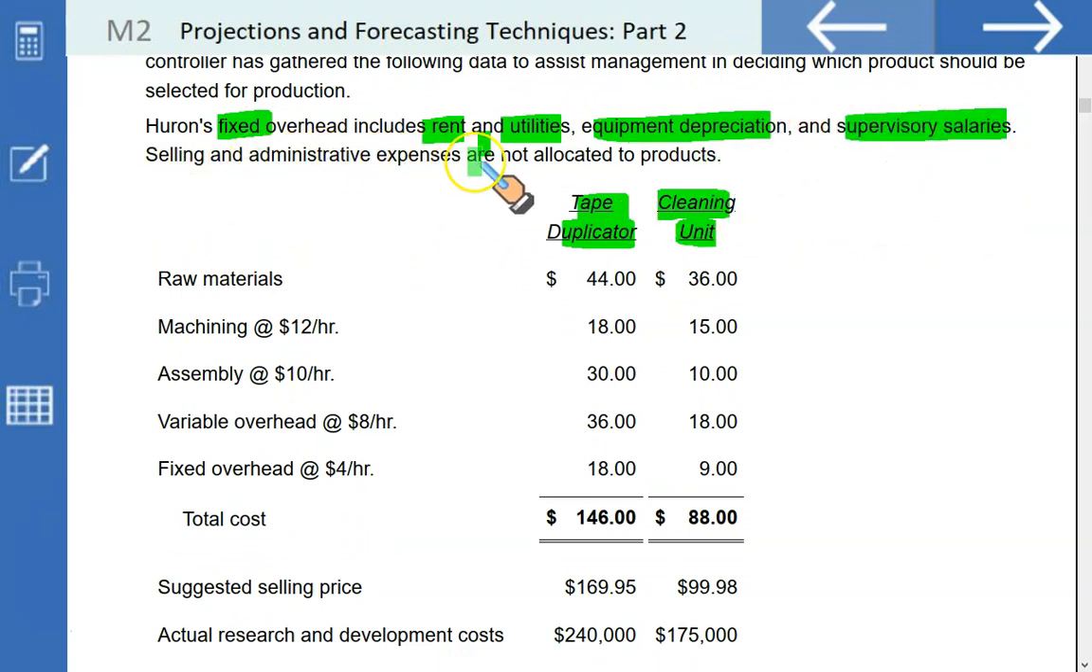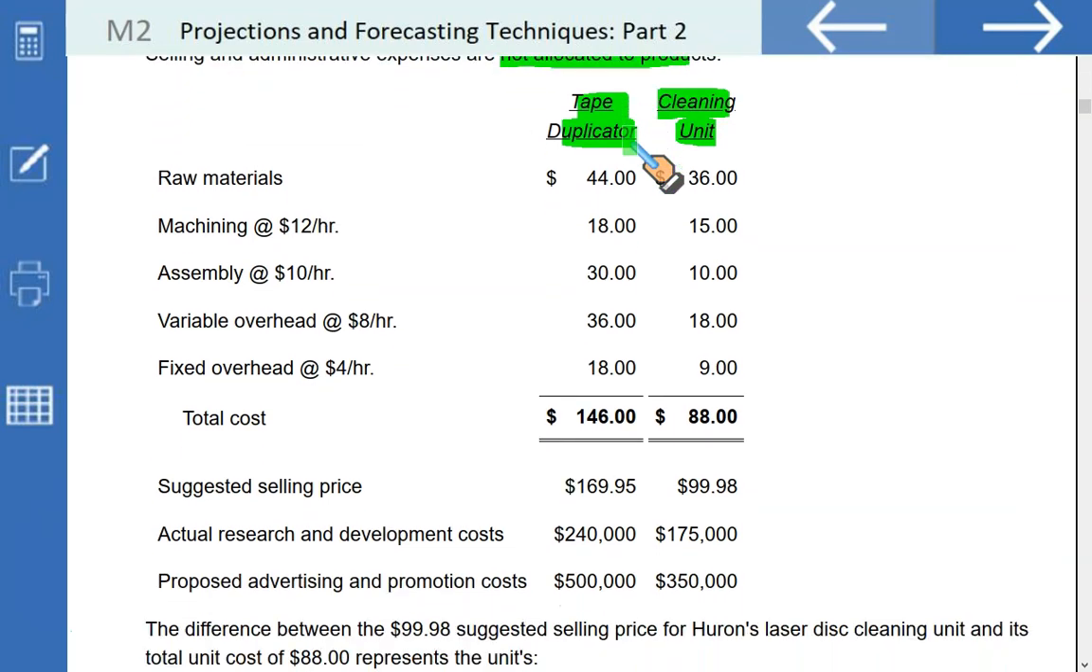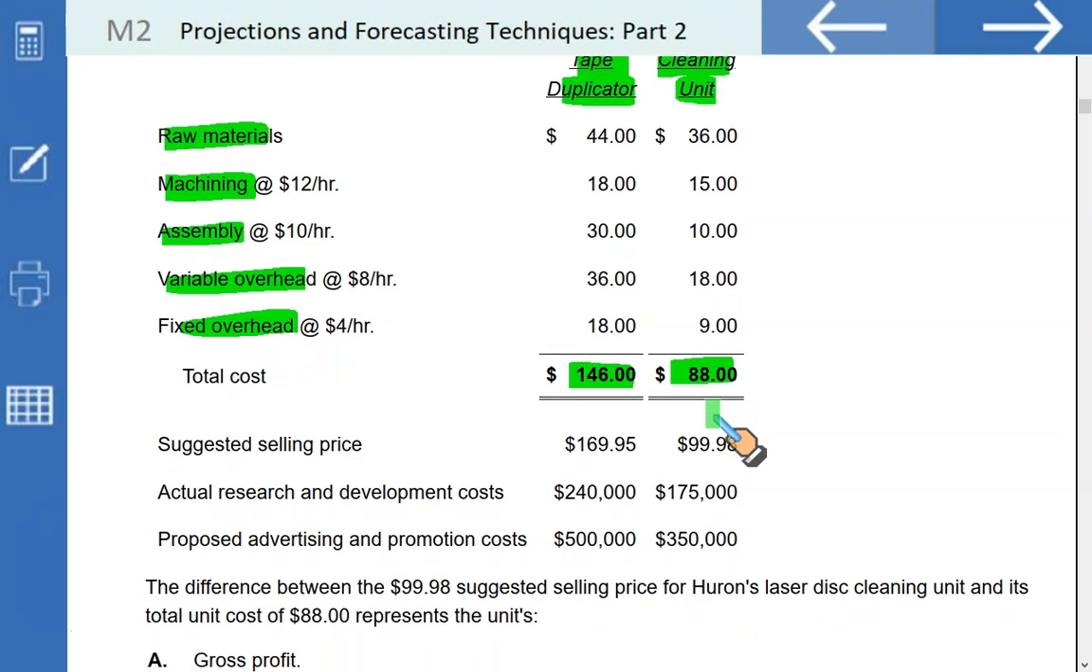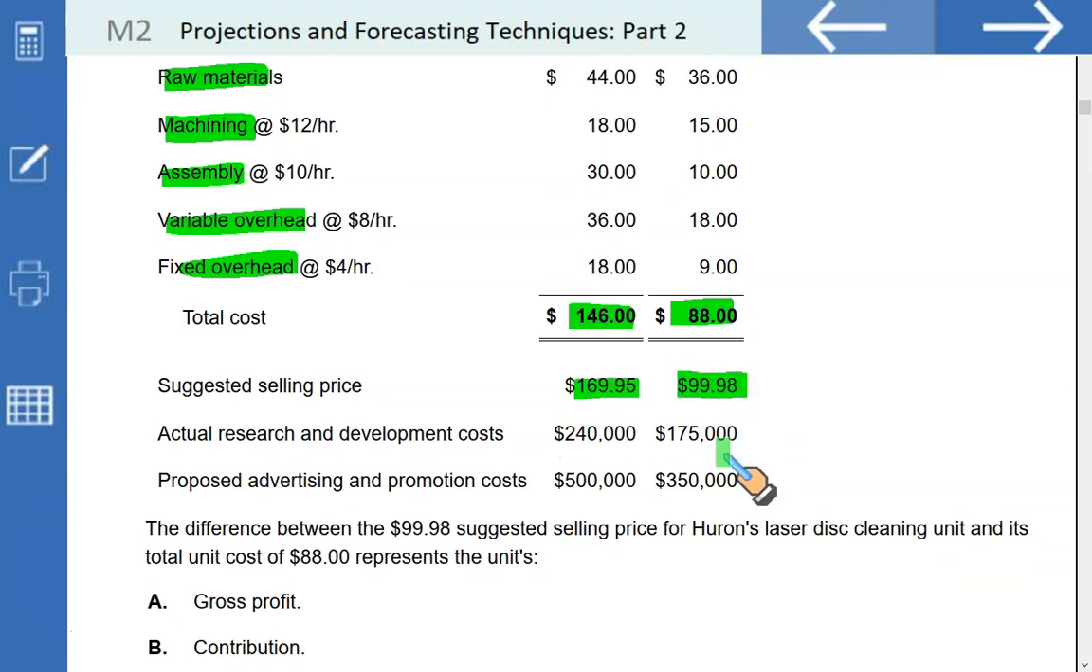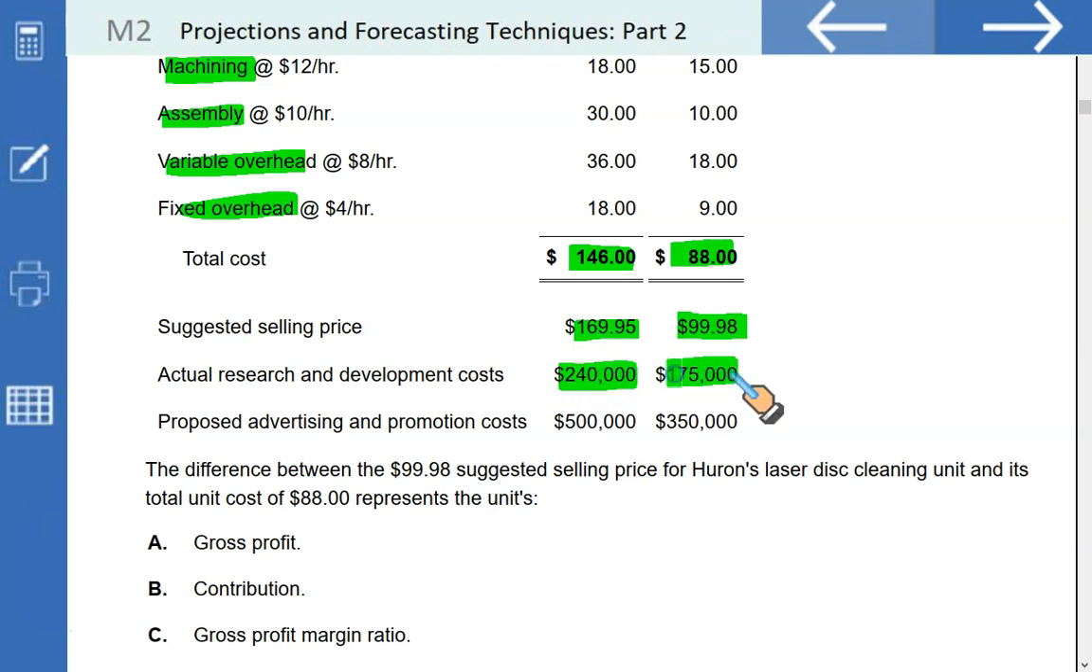Selling and administrative expenses are not allocated to products, and rightly so. Selling and admin are not product cost. We have further been given the raw material for both, machining, assembly, variable overheads, fixed overheads, and the total cost for both. Suggested selling price is 169.95 for tape duplicator, 99.98 for cleaning unit, and the actual research and development cost is given, and the proposed advertising and promotion cost.